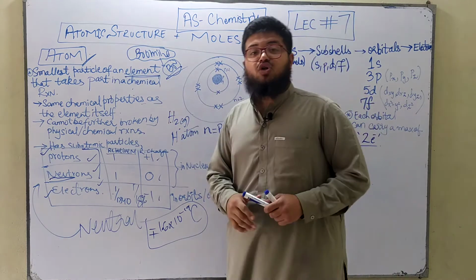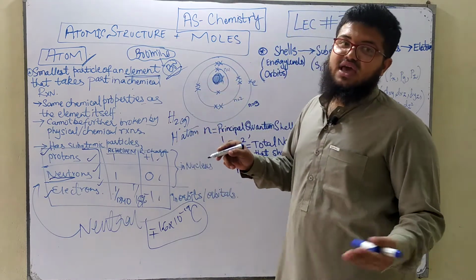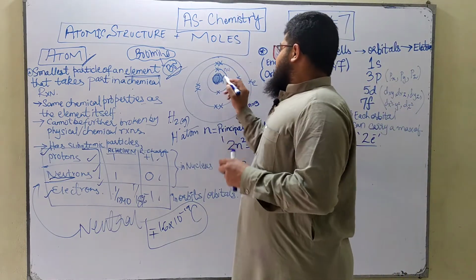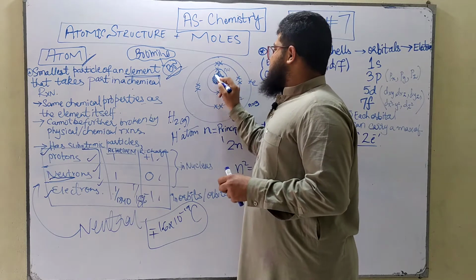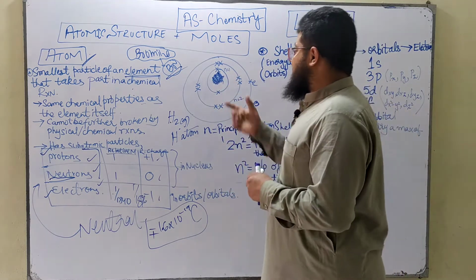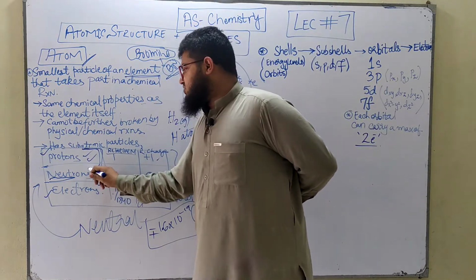What does an atom look like? An atom has a centrally located nucleus, you know this from your O-levels, and it has electrons around the nucleus. In your O-level chemistry, you must have studied that the electrons are present in shells around the nucleus, and within the nucleus you've got two subatomic particles, the protons and the neutrons.